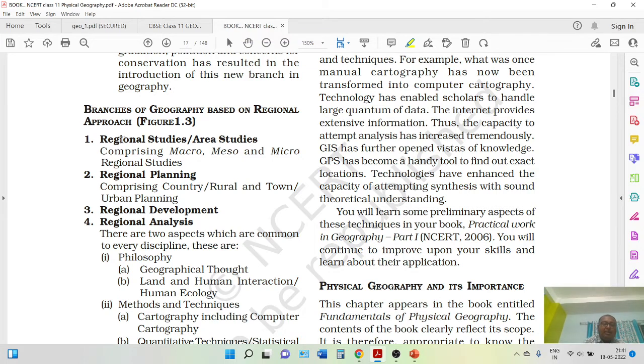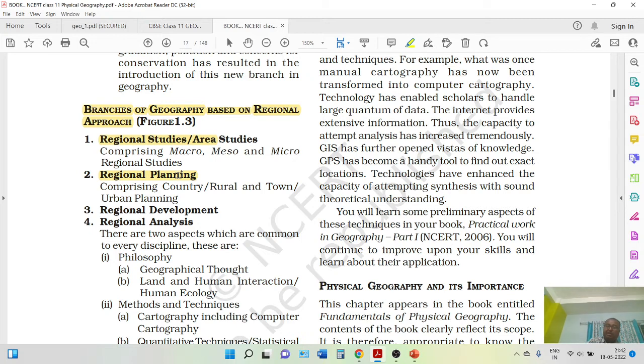In regional and area studies, you have macro, meso, and micro. As the name suggests, macro means a very big area, suppose India. Meso is West Bengal: I'm studying the region of West Bengal, that is meso. And finally micro, particularly Darjeeling district or Jalpaiguri district. After that, we have regional planning. We can plan an urban area, a rural area, a town, a city. This is known as regional planning.